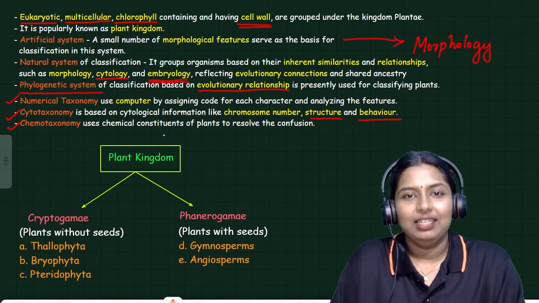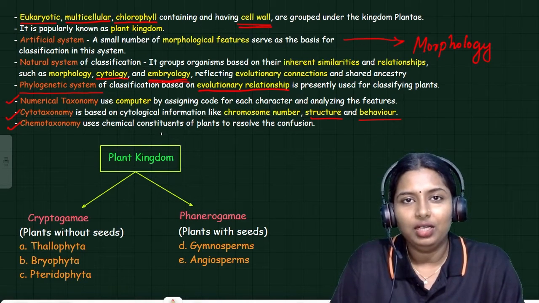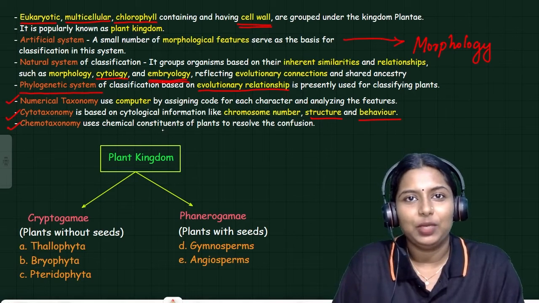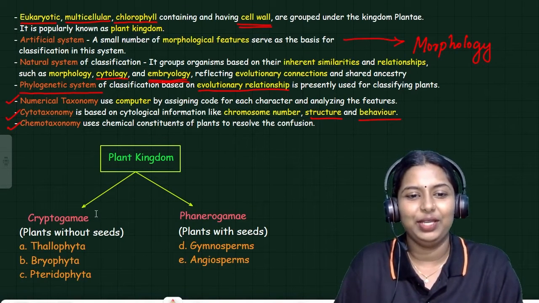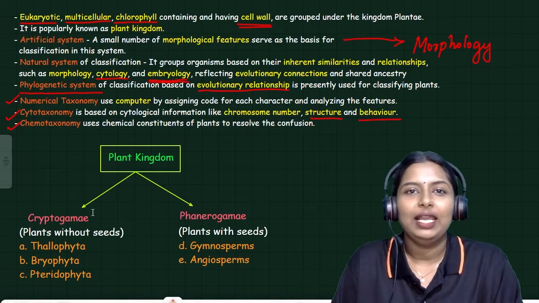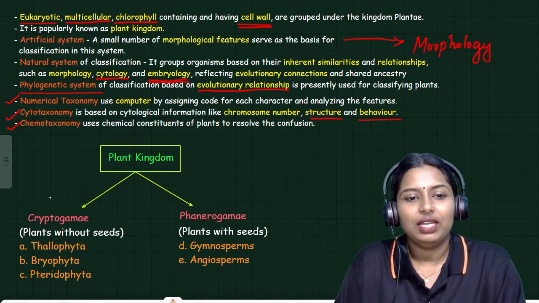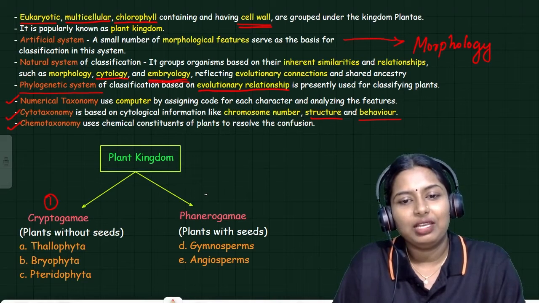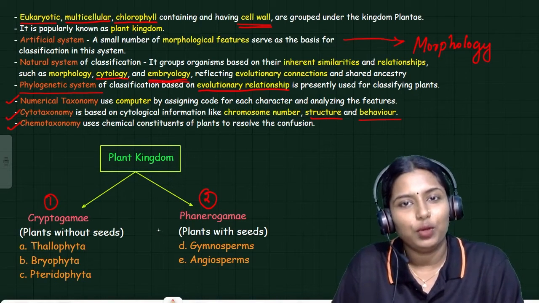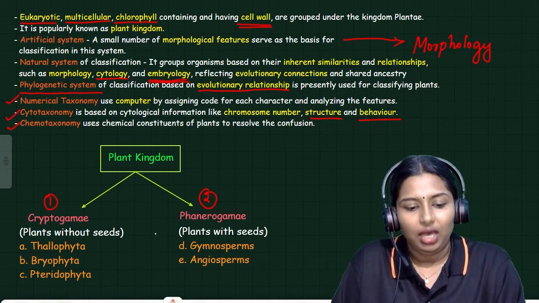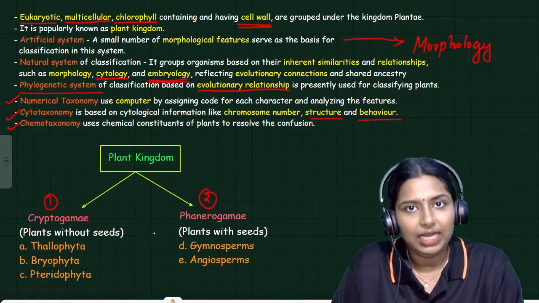Again, we are starting our topic, plant kingdom. All the plants around us are classified into two broad categories: cryptogamy and phanerogamy, based on the presence or absence of seed.